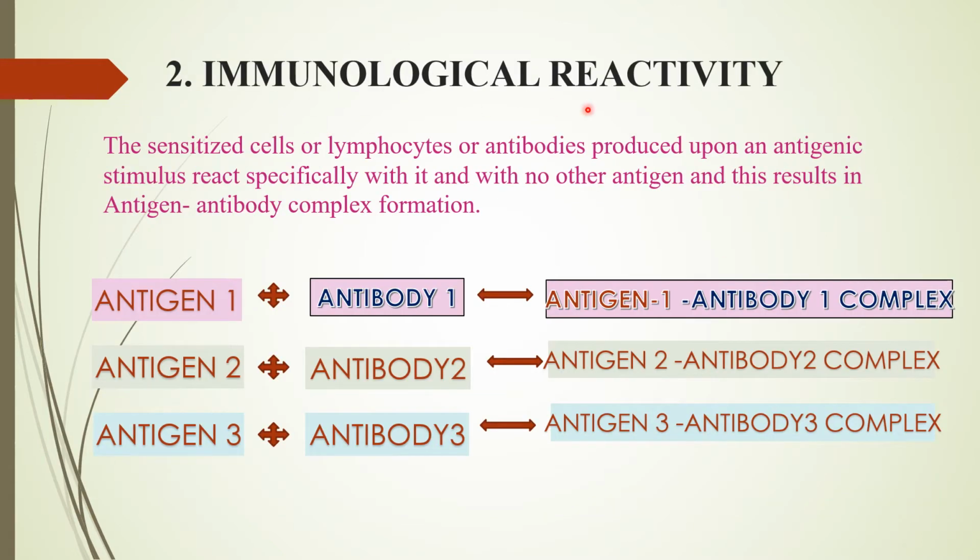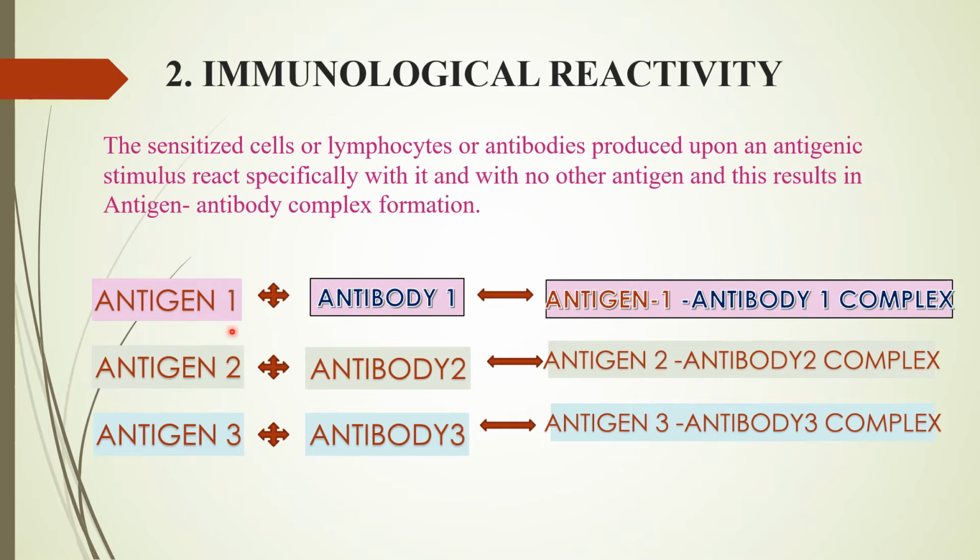The second characteristic feature is immunological reactivity. So here the sensitized cells or the lymphocytes or the antibodies which we have seen in the previous case, which are produced when an antigen has entered into the body and that has resulted in antigenic stimulus, they go and react specifically with that. And this would result in the formation of antigen antibody complexes.